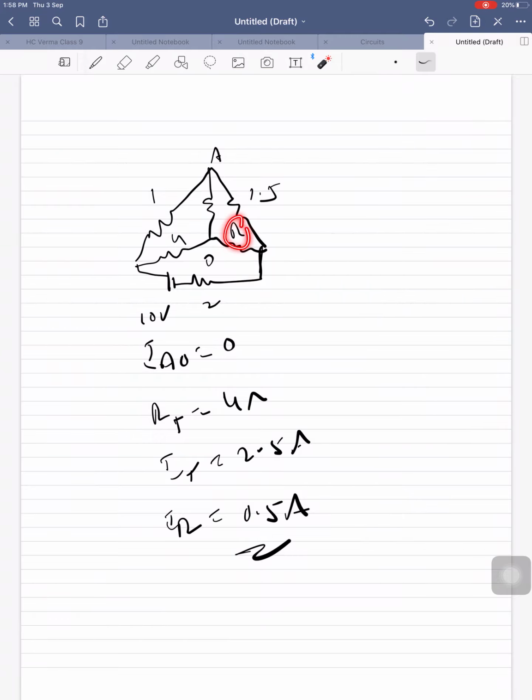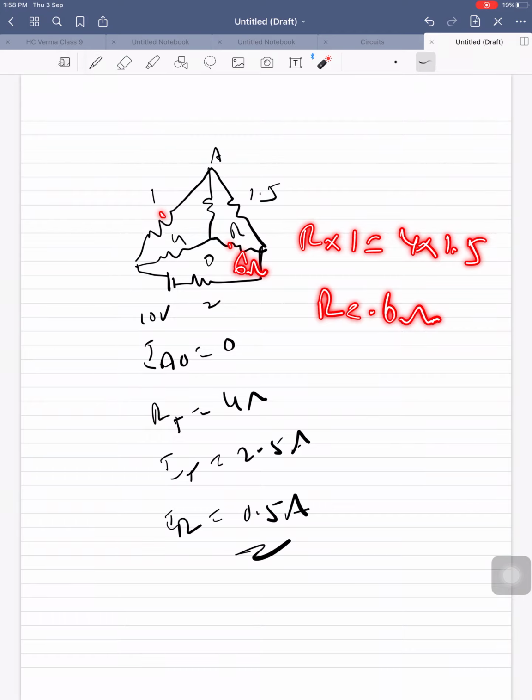So he asked to find the resistance when the bridge is balanced. So R into 1 equals 4 into 1.5. Then you will find R. And also he asked for the current. I think this is 10 volts. What is R? R into 1 equals 4 into 1.5, which means R equals 6 ohms. So this is 6 ohms.